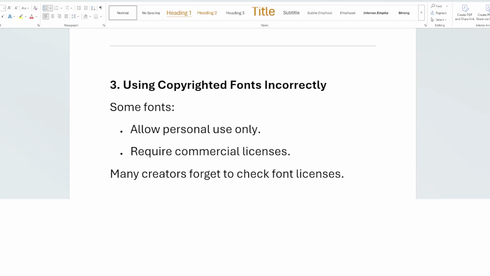The number 3 mistake: using copyrighted fonts incorrectly. This can occur when you go to sites like the Font and other websites that allow you to download fonts, but in the fine print, they say that this font cannot be used to make money or commercially. That means you cannot publish work using their font without permission. And if you do, you can be sued or have a copyright strike against your book and it gets taken down.